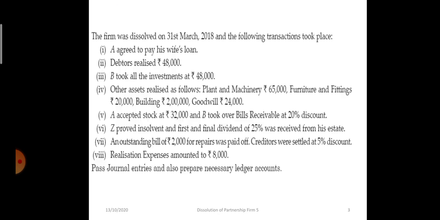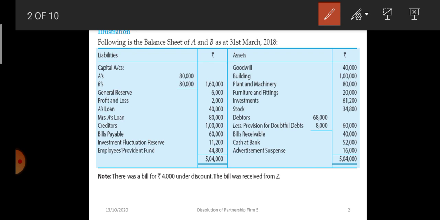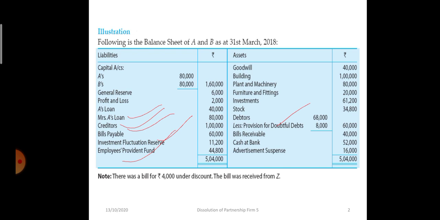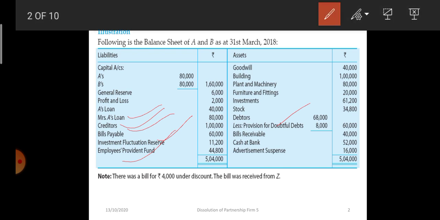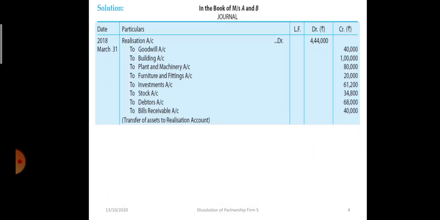Now from the liability side, Mrs. A's loan, creditors, bills payable, investment fluctuation reserve, employee provident fund, and the provision created for doubtful debts will be transferred to the realization account. Now see, all these accounts are having a credit balance. So while closing them, we will debit.